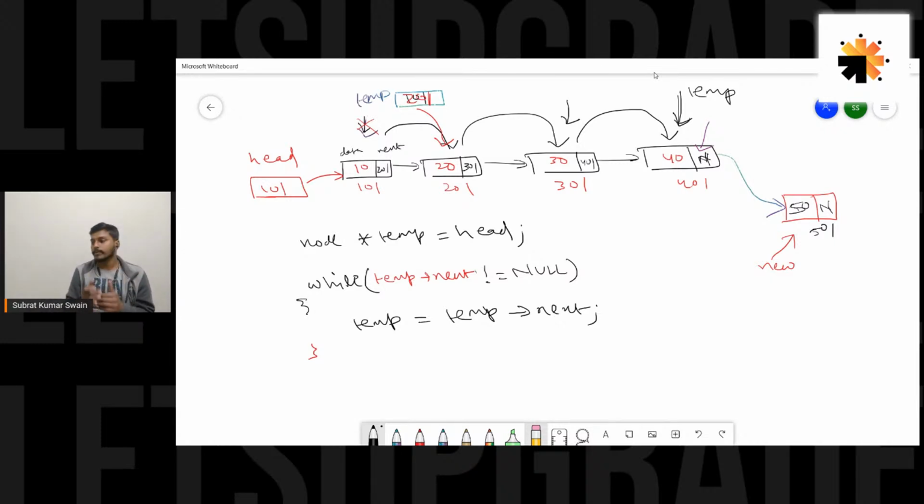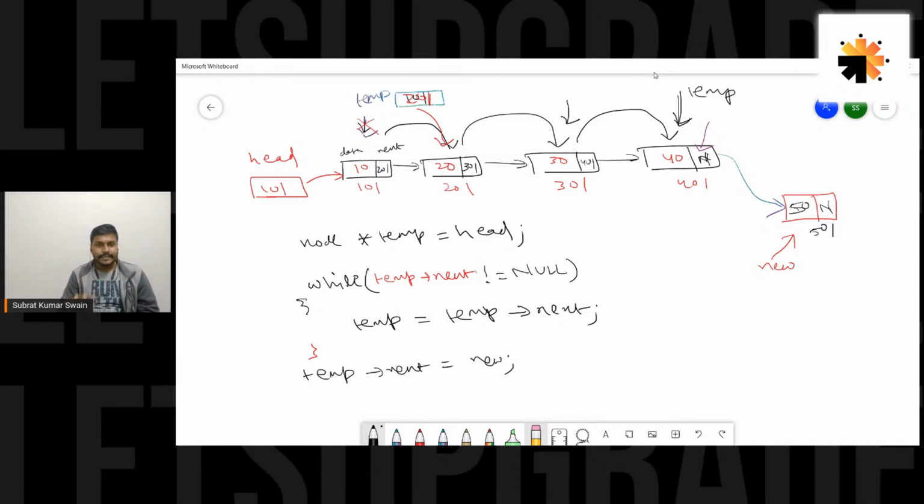So when this loop has been completed, you will realize temp is actually pointing to the last node of the linked list. Now our task is very easy, we just have to link the new node. So basically we have to do temp of next equal to that new node. So we are storing the address of the new node in next of this temp node, which is the last node. This is what we have to do, guys, when we are going for insert at end.